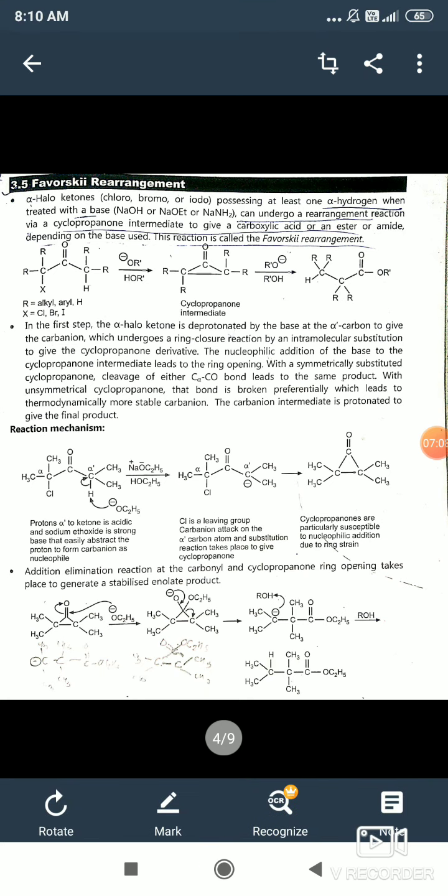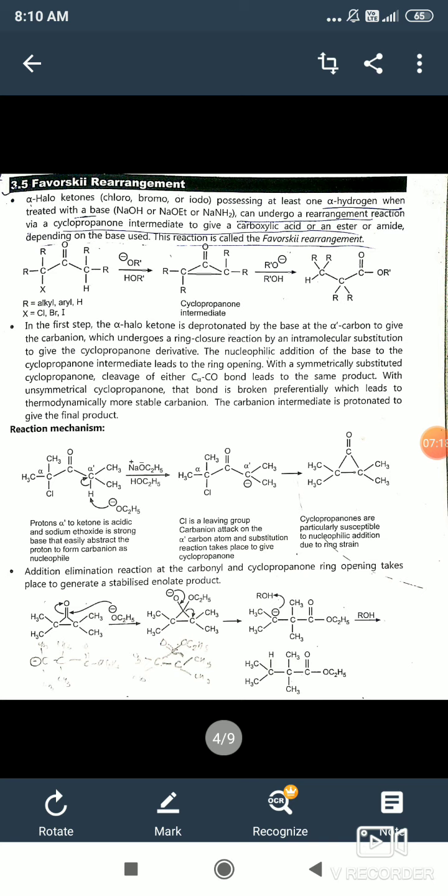Then this negative charge on a carbon atom is shifted onto another alpha carbon which contains chlorine atom, and chlorine is a good leaving group, it is easily removed from a substrate, and then the formation of cyclopropanone as a product or intermediate.